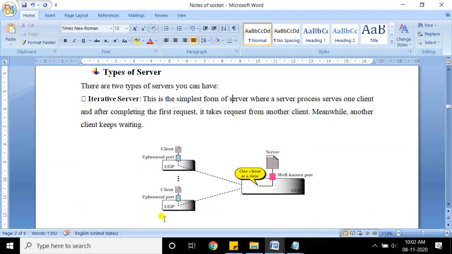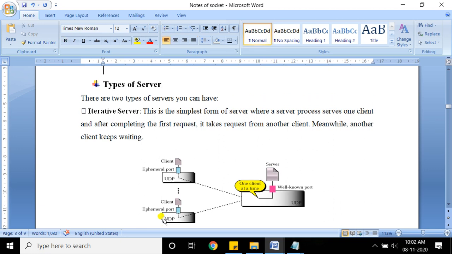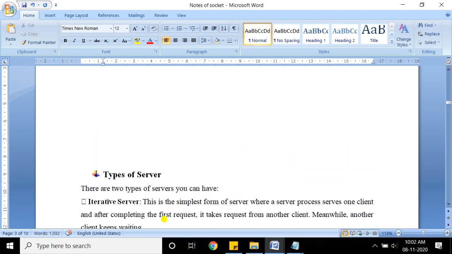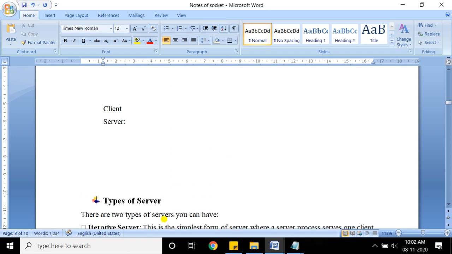Now we'll discuss the types of server. So we have basically two types of server. In case of client and server architecture, we'll be having a client process and we'll be having a server. What is a client basically? Let me talk about what is a server. Server provides different services. It may be any service in any network. So the server provides the service and the client can use that service. Getting?